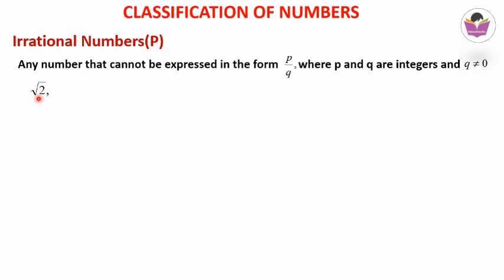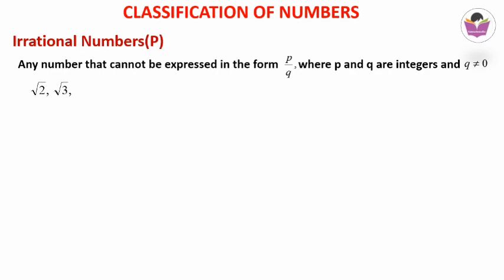Consider an example, root 2. Root 2 is an irrational number. Some may think that root 2 we can write as root 2 by 1, then it is in p by q form, and so it is a rational number. That assumption is wrong, because even if you write it as root 2 by 1, it comes in p by q format, but root 2 is not an integer, because integers we know are negative numbers, 0 and positive numbers. So root 2 is not an integer. That's why root 2 by 1 is not a rational number. So it is an irrational number.